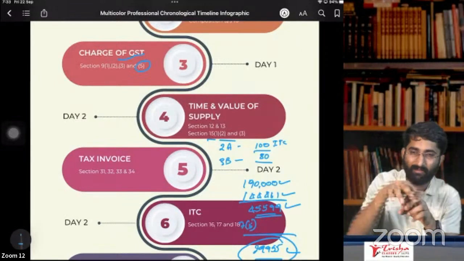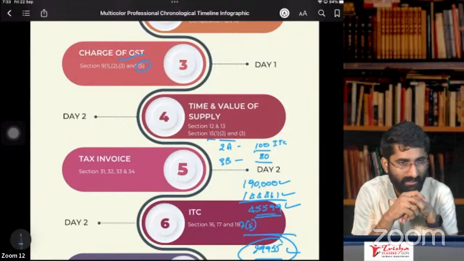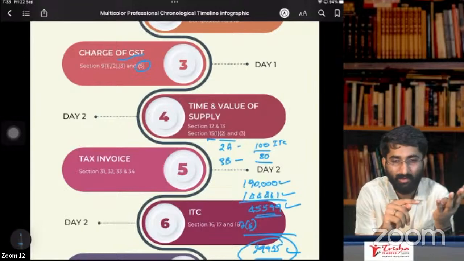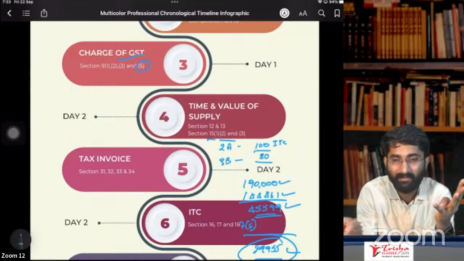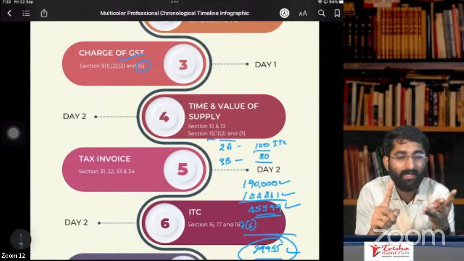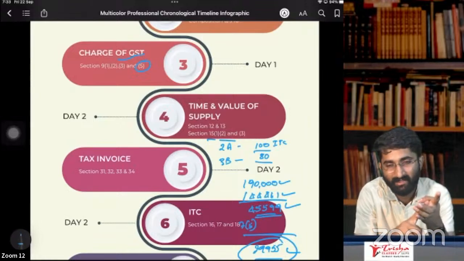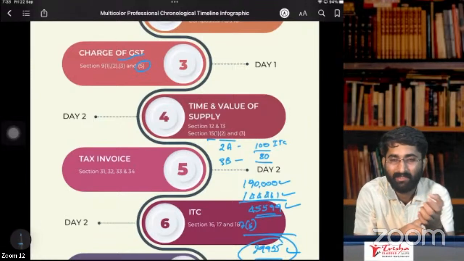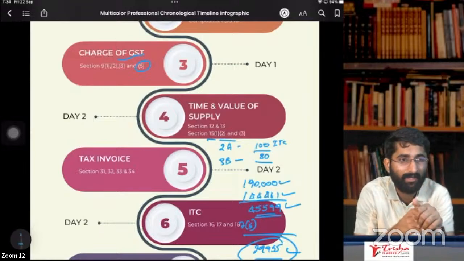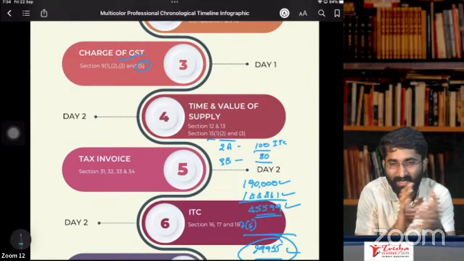What are the things which have to be included in the GST value of supply? What are the things that you will include? It is tax, except GST, that you have to include, and obligations of the supplier which are met by the recipient, that you will include, and packing charges, any other incidental charges, commission, only selling commission, not the buying commission. Okay, so that you have to include.